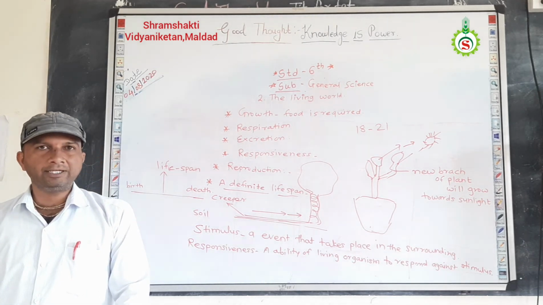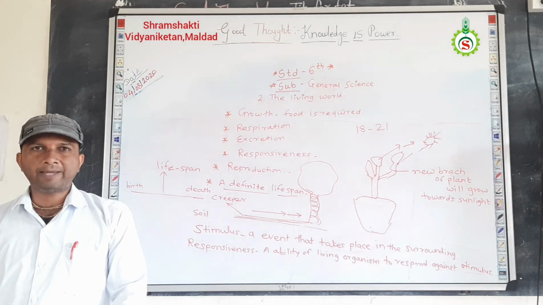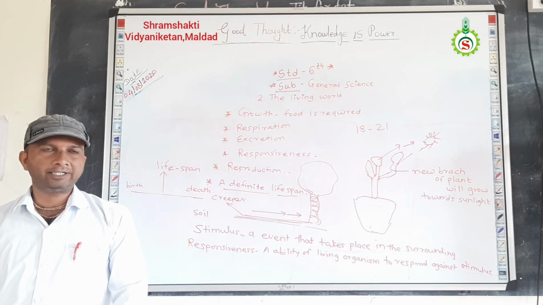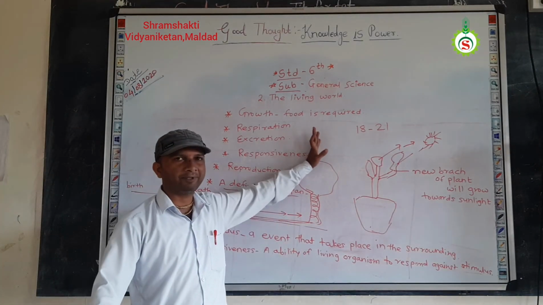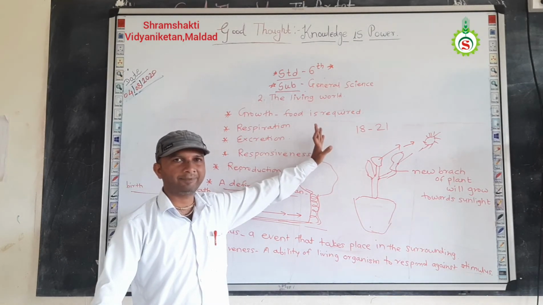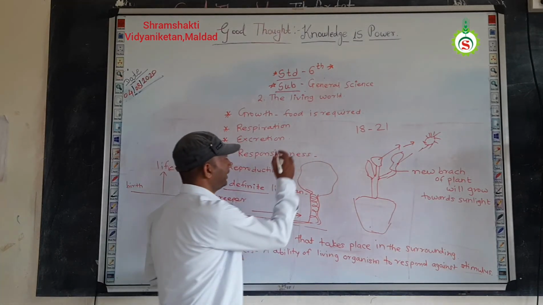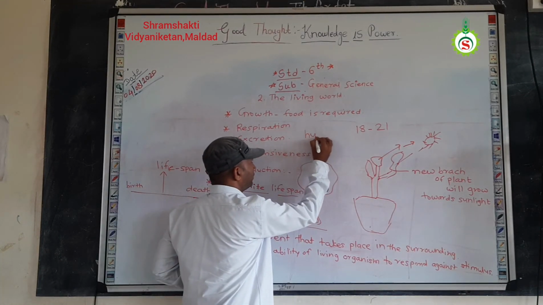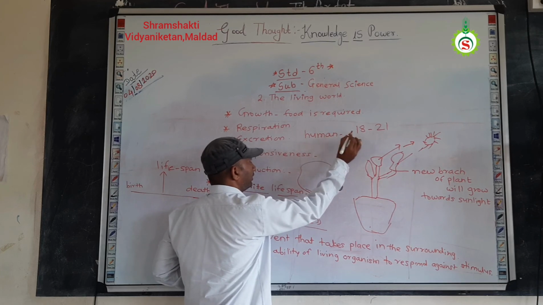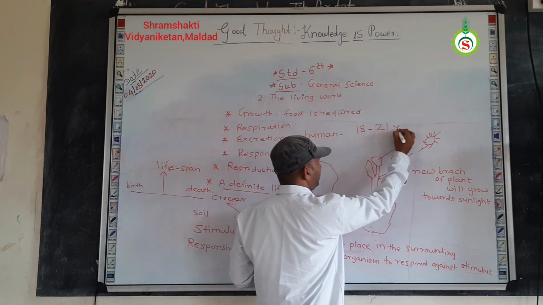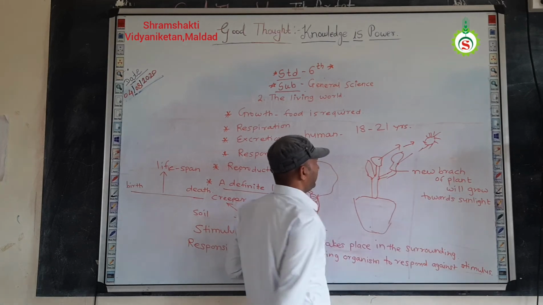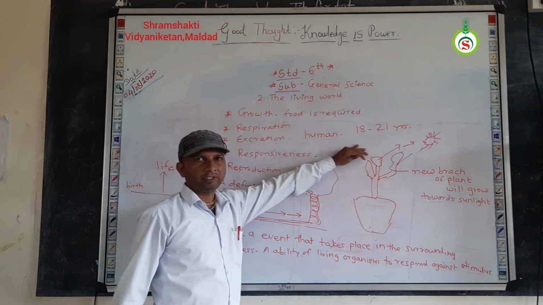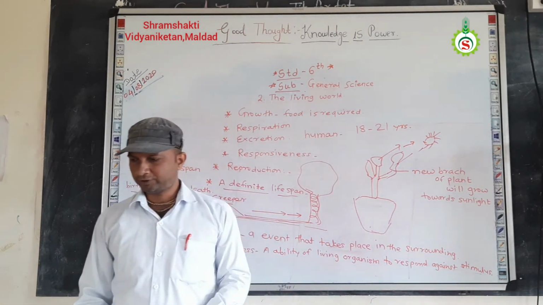Means each and every living organism has the ability to reproduce, but only when it attains a specific age. For example, in humans 18 to 21 years is the average age for capability of the reproduction process.